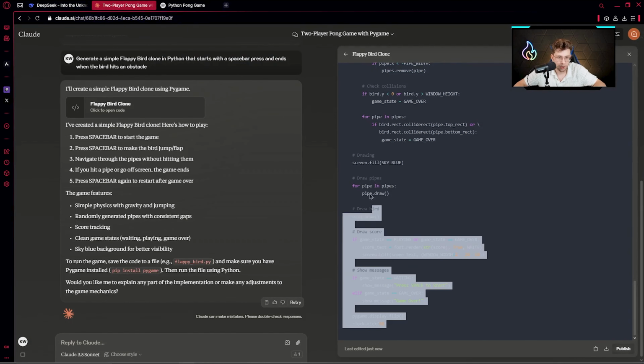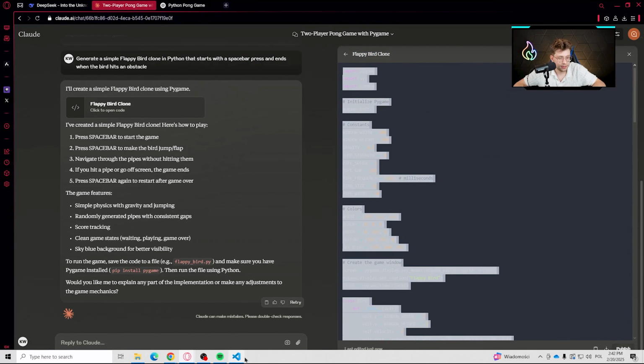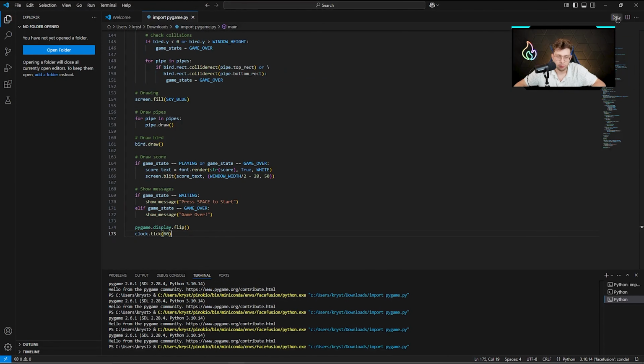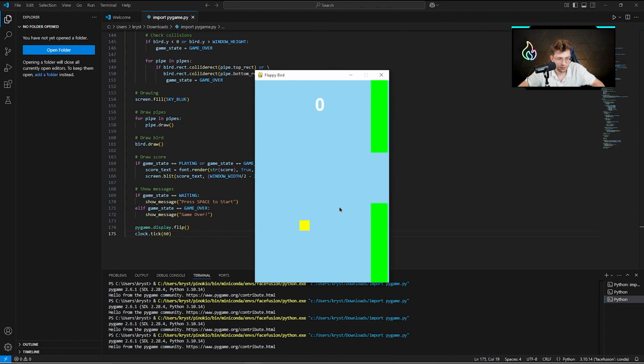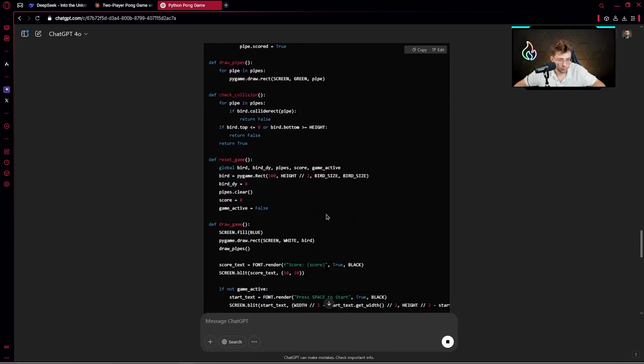So now we can take this entire code and test it out to see if it works. Let's run it. Let's click space. We press space, and it counts the score. So definitely, I can say we don't have any problems here. Nice. Let's see the other responses from the other models.